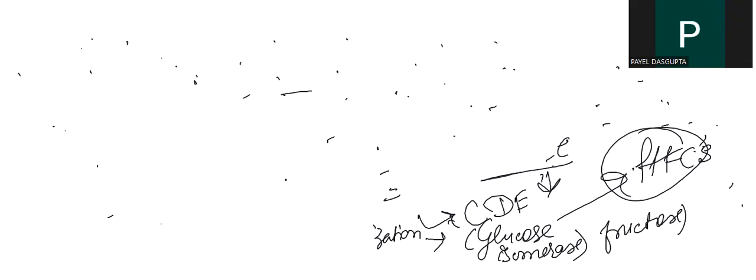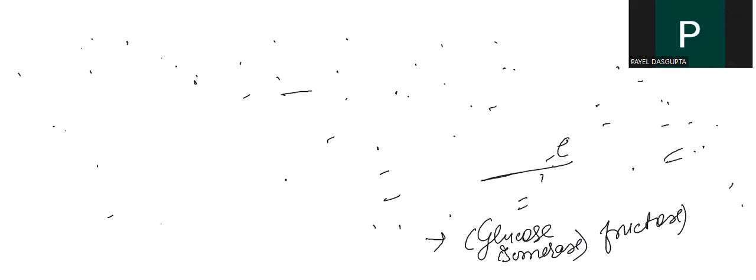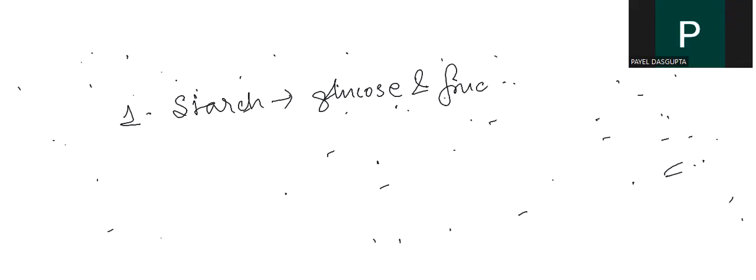I discussed how you can convert starch into glucose and fructose.